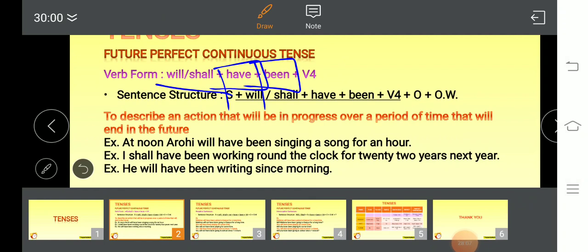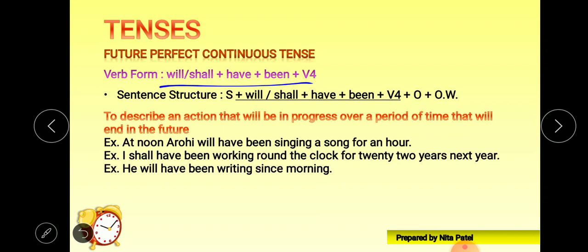Okay, look at the sentence structure. In the place of verb, we have put the whole verb formation, that is will shall have been V4. So first subject will come, then our will shall have been V4. The formula of verb will come, then object, other words if there are any. Anyways, let's see the usages of it.